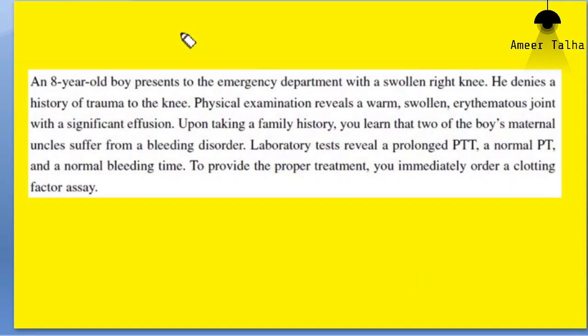Let's assume that the levels of factor 8 are deficient. This factor 8 is also known as anti-hemophilic factor A. If this factor 8 is missing, is factor 8 involved in the extrinsic pathway? Yes or no?